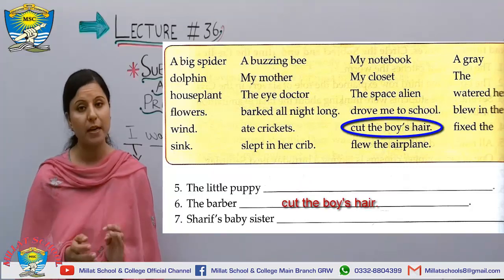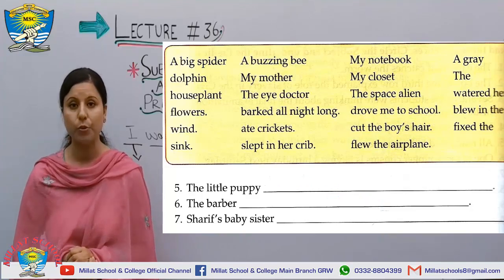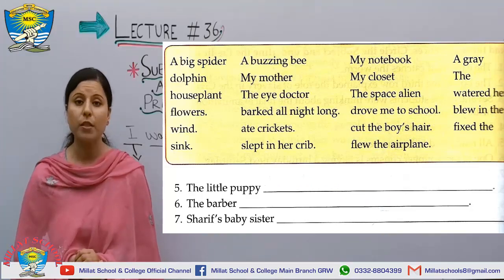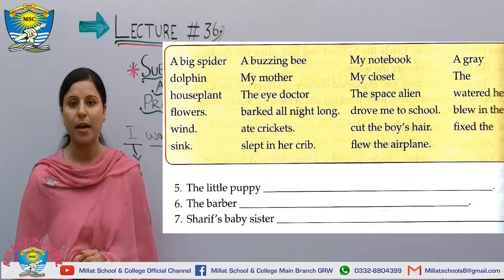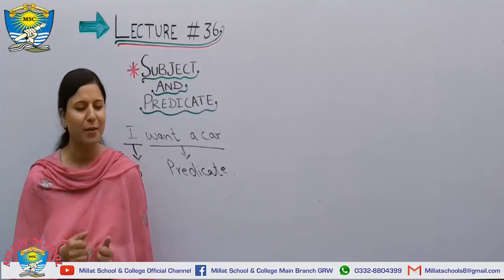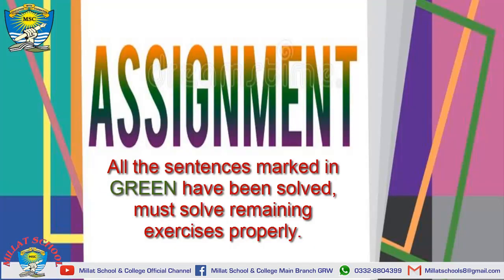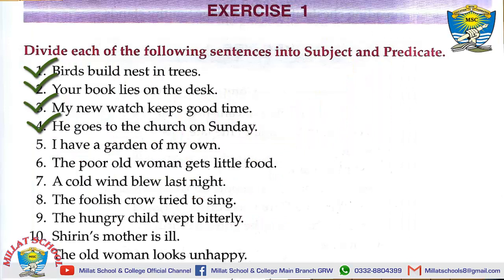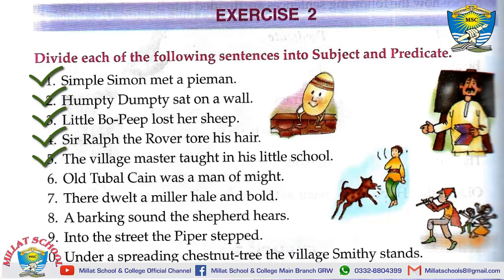So I hope that the rest of the sentences will be done by you yourself in this way, because now you are able to identify the kinds of the sentences, and after that now you are working on the subjects and the predicates very well. So my dear students, I hope that all these lectures were very beneficial for you. How? Let's see. You can all see on your computer screens or your mobile screens that some pages are in front of you. What these pages are telling you, that the ticked sentences have been done for you just to guide you, just as a help.